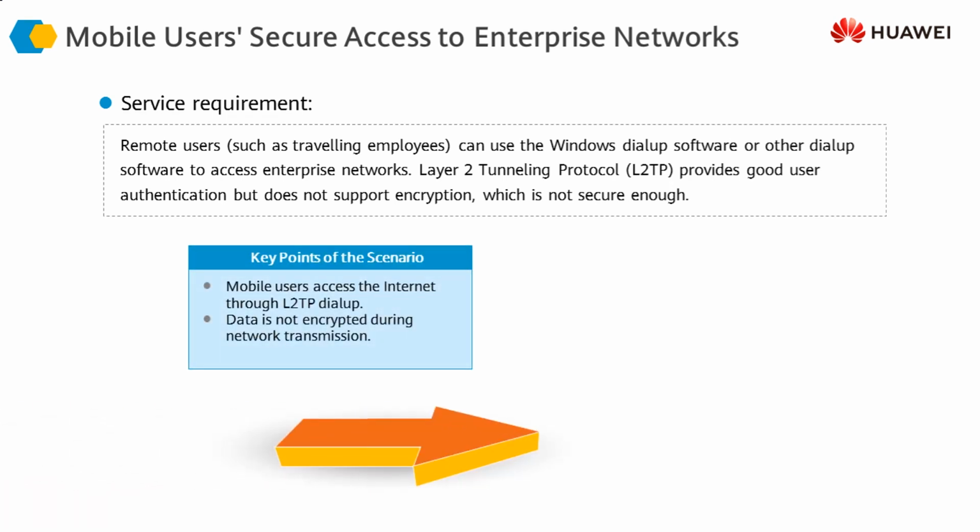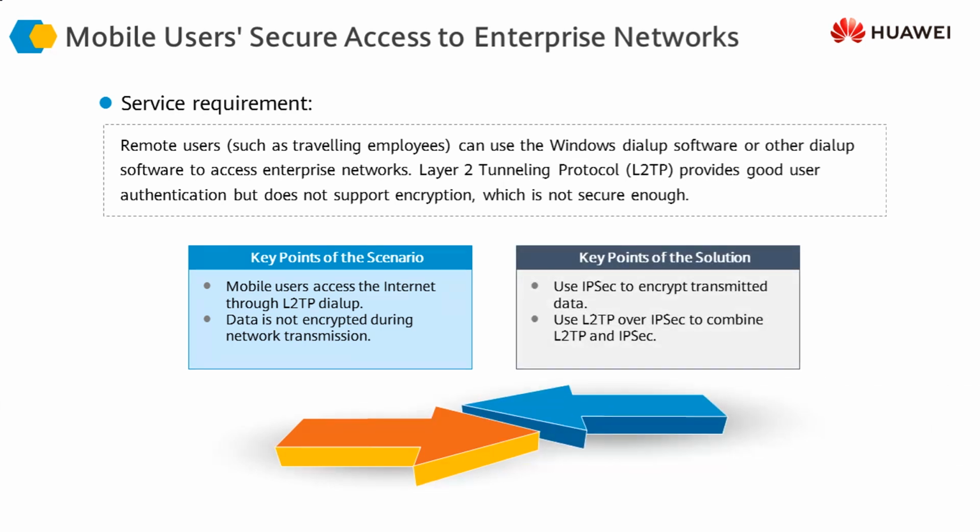However, the problem with L2TP is that Layer 2 Tunneling Protocol only provides us with authentication functionality. It does not provide us with encryption functionality. So if we want to add encryption on top of the authentication provided by L2TP, we need to use IPsec. If we use IPsec in combination with L2TP, L2TP will provide the authentication functionality which it already provides, and IPsec will provide the encryption functionality, so that the traffic being exchanged between the mobile worker and the headquarters is encrypted and remains secure during transmission between the two locations.